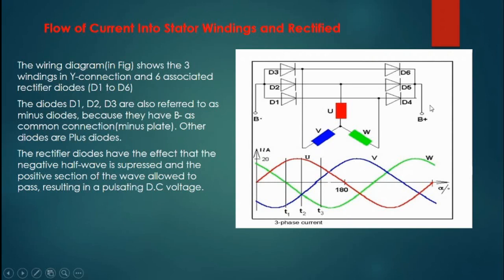So this was how the current flows in the windings, and you can see this one starts from here, this one starts from here, and the third one starts from here. These 3 wires have a 120 degree difference to each other. So this was about the stators.